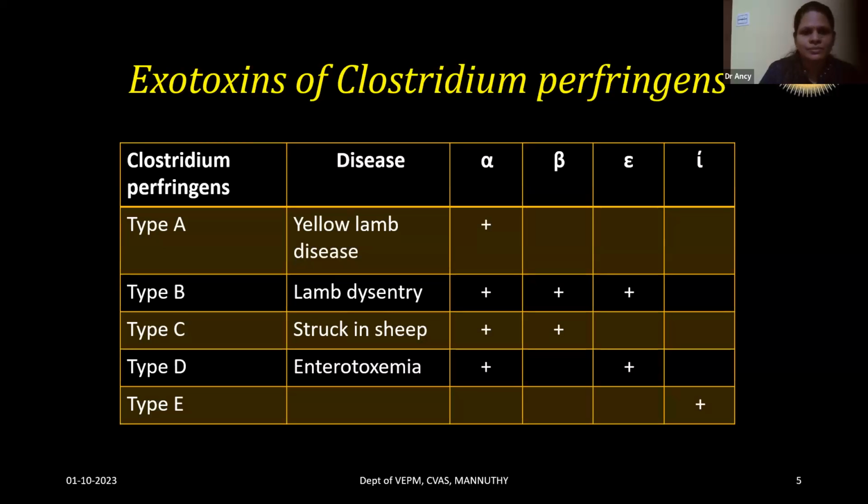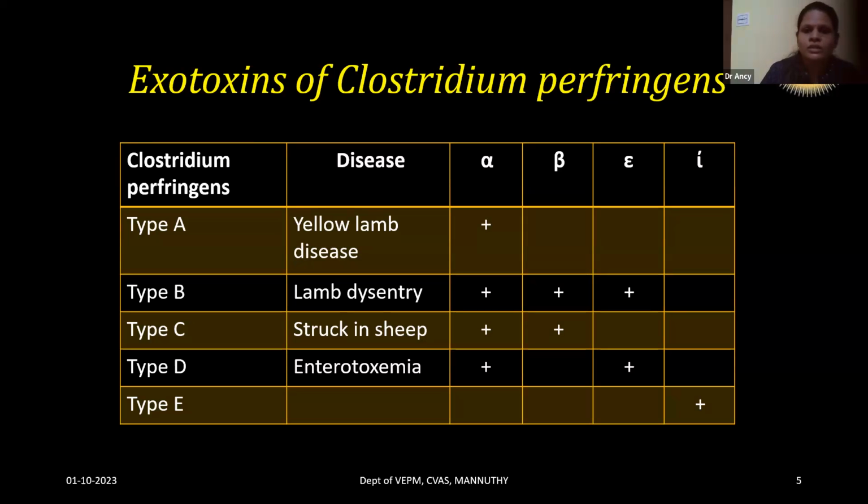Now, the Clostridium perfringens organisms. For Clostridium perfringens, there are several exotoxin types, at most five: type A, B, C, D, and E. Clostridium perfringens type A causes yellow lamb disease. Type B causes lamb dysentery. Type C causes struck in sheep. And type D causes enterotoxemia.